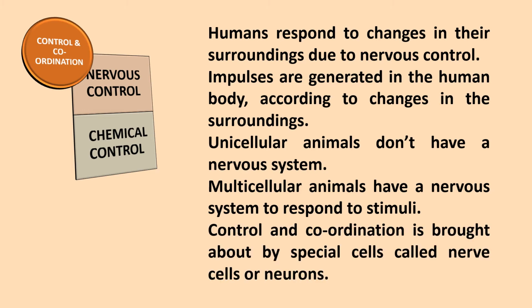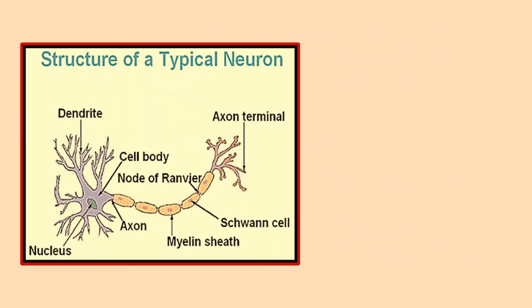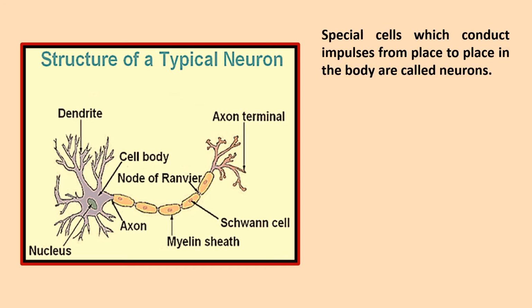Now, in human beings, control and coordination is brought about by special cells called the nerve cells or neurons. Let us look at the structure of a neuron. Special cells which conduct impulses from place to place in the body are called neurons. So these are the transportation of impulses. They are responsible for transporting any impulse that we get from a stimulus from outside.